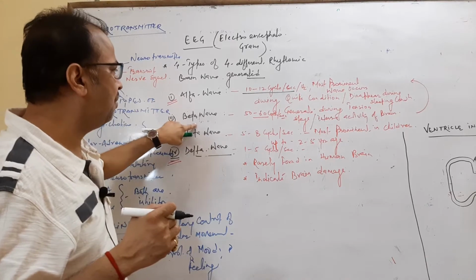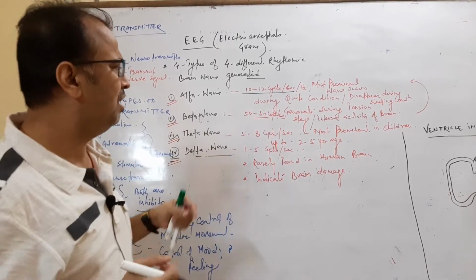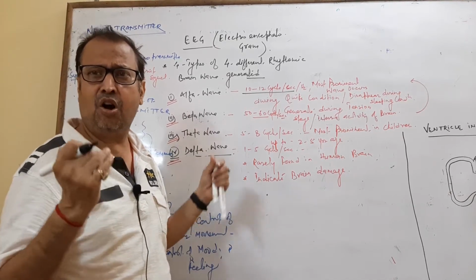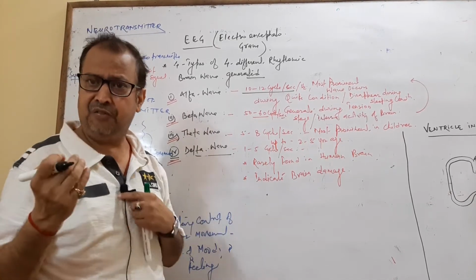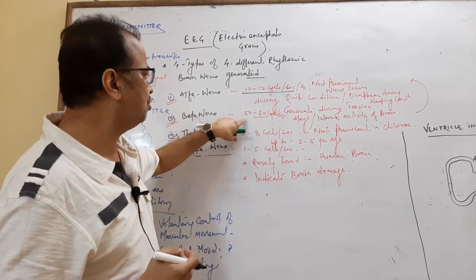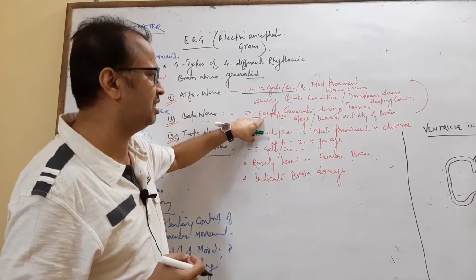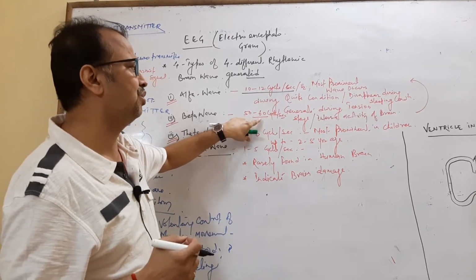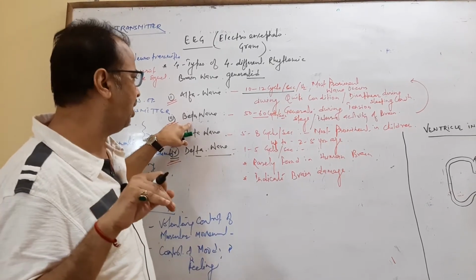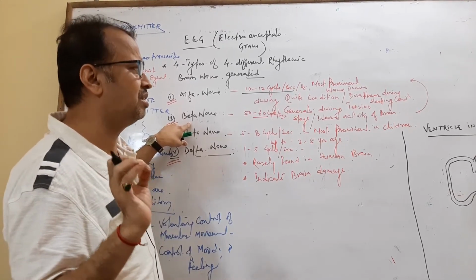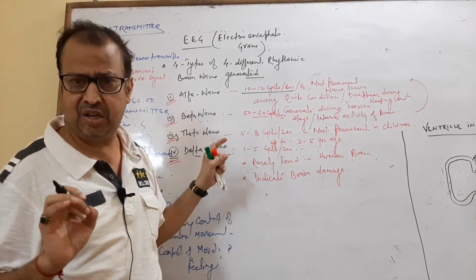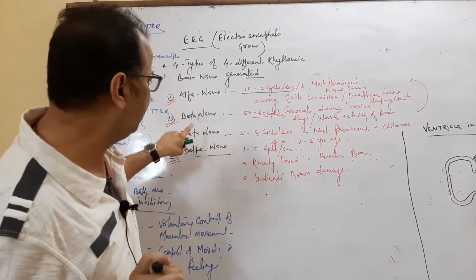Another wave is the beta wave. Beta wave is very diffuse, and occurs during tension and stress conditions, when the thought process is very fast. During beta wave, the cycles per second are 50 to 60. During this wave generation, persons are not in a calm position, they are in a stressful condition. So this is the beta wave.